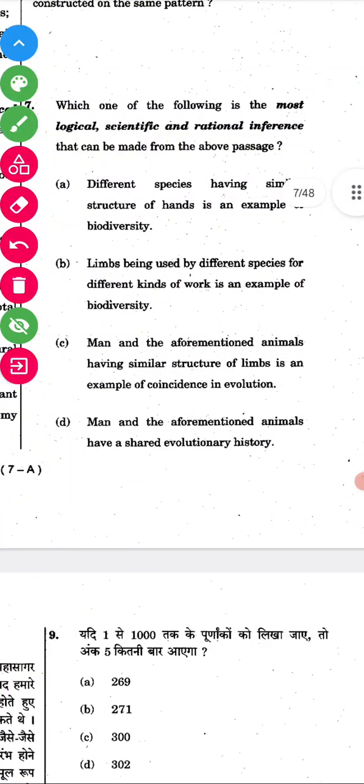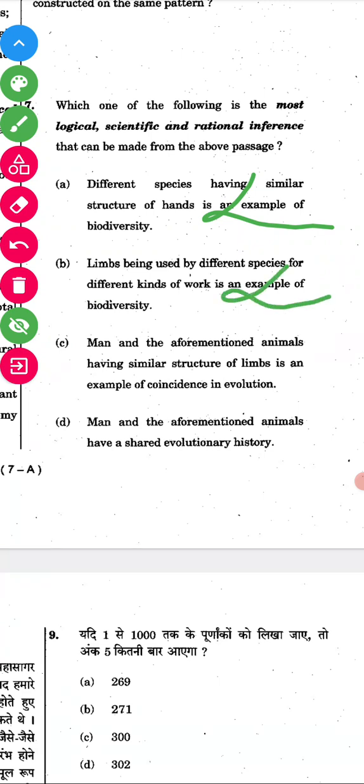Read once. Most logical, scientific, and rational inference. They are also asking for scientific reason. We'll see. Option A: different species having similar structure of limbs is an example of biodiversity. Different species, okay. It won't be biodiversity. Next, limbs being used by different species for different kinds of work is an example of biodiversity. No, it's also wrong.